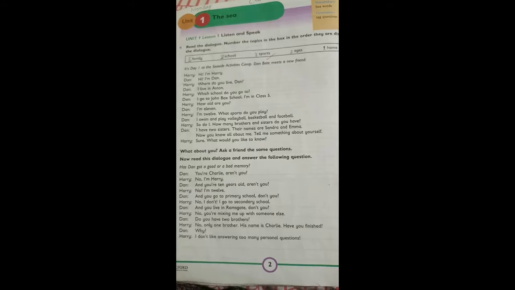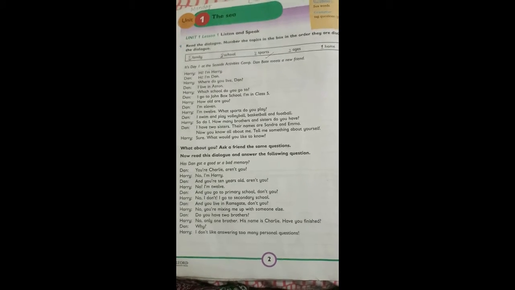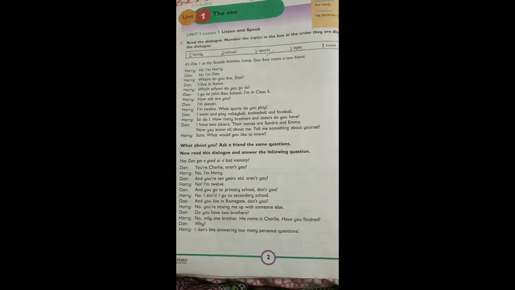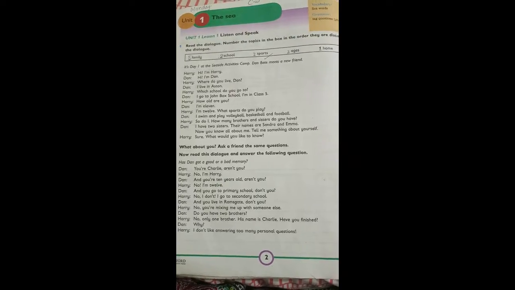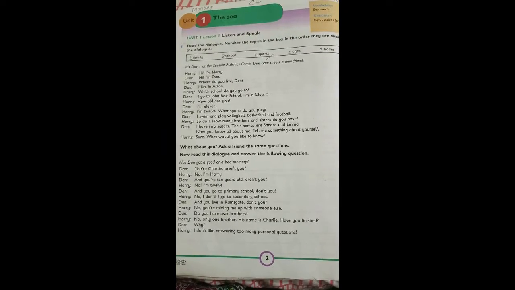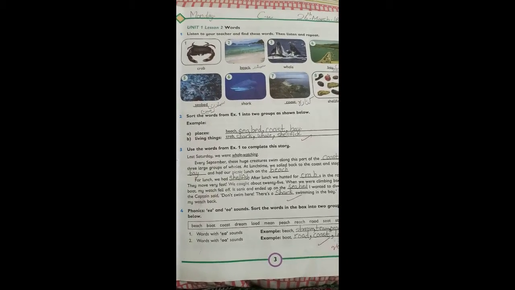Due to the pandemic, we are going through a lot of crisis, so we are here to teach you, and in this way we have to do selective study. And you can see here, this is page number 2. Here is unit number 1, The Sea, in which you have to skip lesson number 1 and come towards lesson number 2. Here you can see lesson number 2, in which you have to differentiate words. These words are to be differentiated into places and living things.